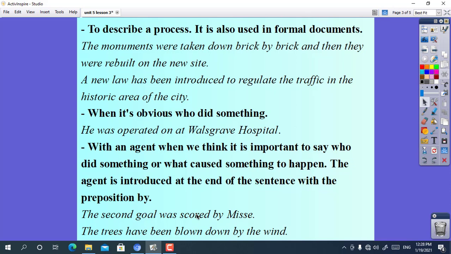And we use the passive with an agent when we think it's important to say who did something or what caused something to happen. The agent is introduced at the end of the sentence with the preposition by. For example, the second goal was scored by Messi. Or the trees have been blown down by the wind.